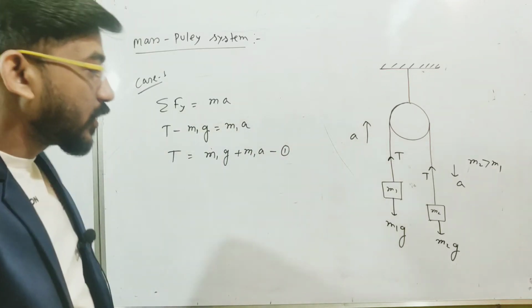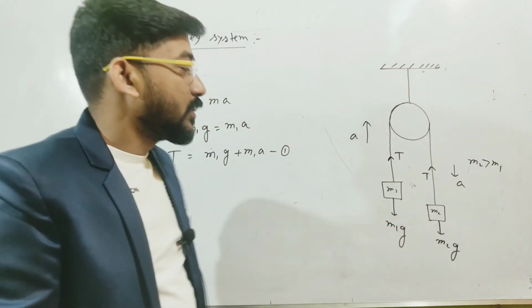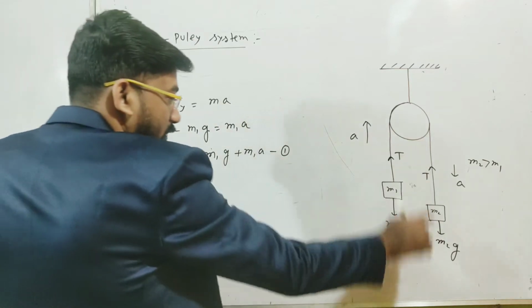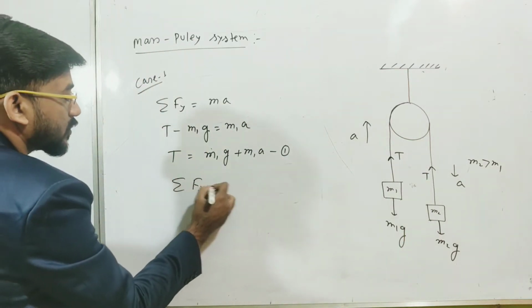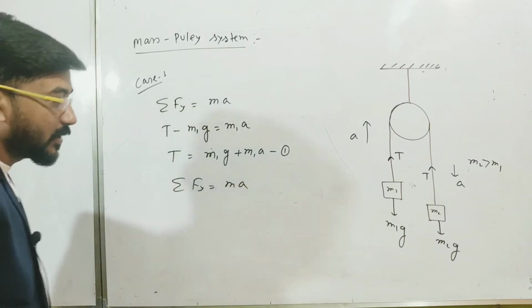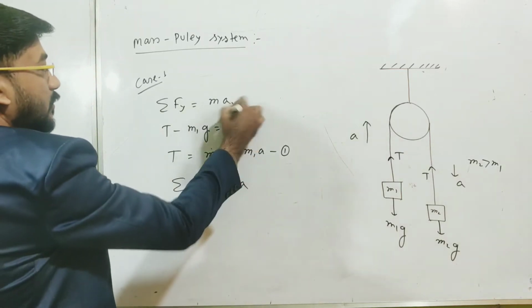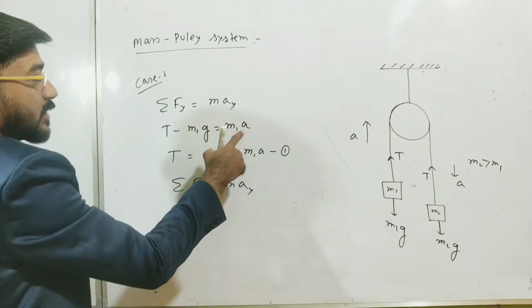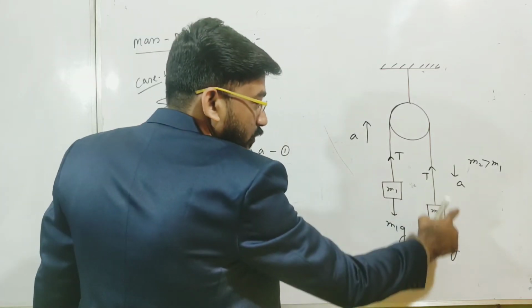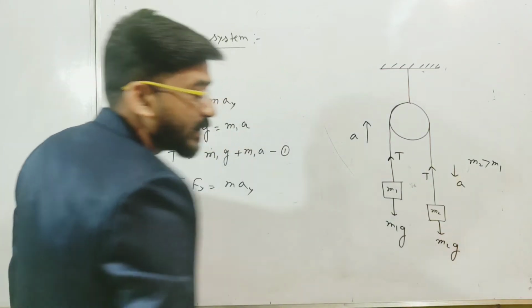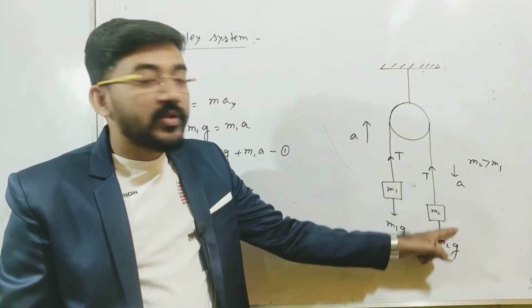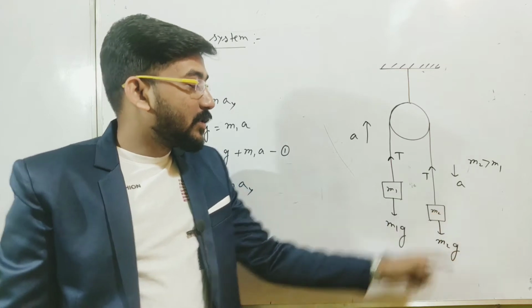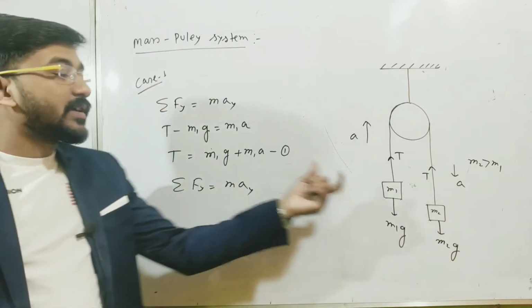And if we talk about the mass m2, then here the motion is along the downward direction. If we apply summation Fy is equal to may here also, and ay is a here, but the positive direction we will take along the downward direction, because the acceleration is along the downward direction, and I have told you earlier that we will always take the positive direction along the acceleration.